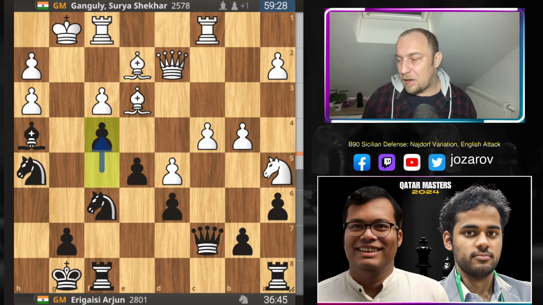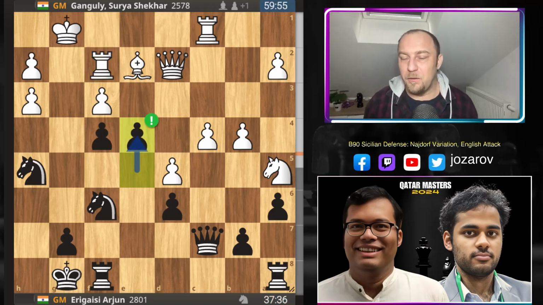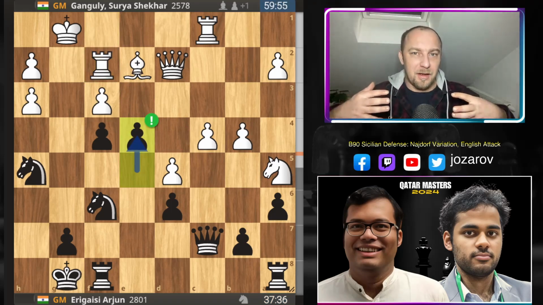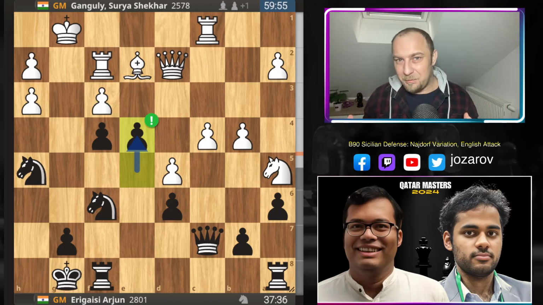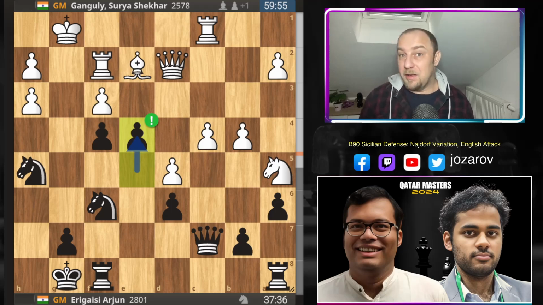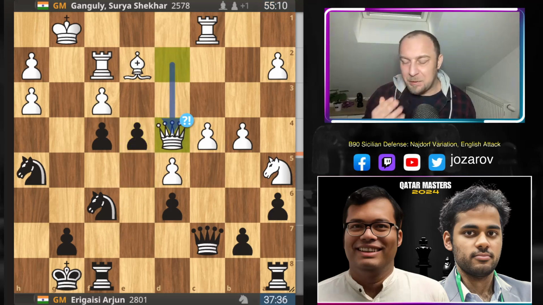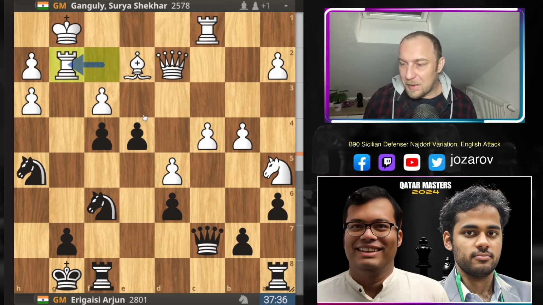Now finally Arjun plays f4, but now after bishop to f2, and rook to f2, okay, still white has this dark square problems, but now at least Arjun is trying to spice up the game with the move e4. And notice that Arjun could have played these moves much earlier without this whole knight to f6, without this whole bishop to h4 stuff. Now he realizes that there is a chance, and here Ganguly doesn't react correctly. He plays now the move queen to d4, which was simply not the optimal choice, because you should go here with rook to g2 and then simply put more pressure also against black's king.